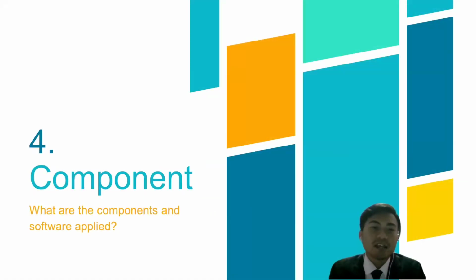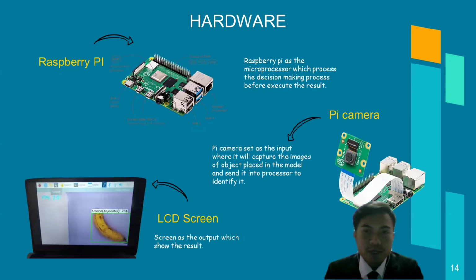Next, I will explain about the components that have been used in this final year project. We go to the hardware. So firstly, for the hardware, we have Raspberry Pi. Raspberry Pi is the microprocessor which processes and does the decision making before executing the result. So next, we have the Raspberry Pi camera. The Raspberry Pi camera in this project is the input, where it will capture the image of the object placed in the model and send it to the processor to identify it.